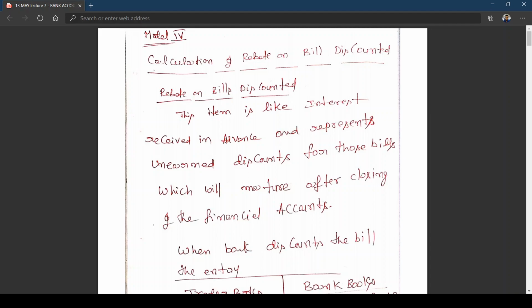In this category, I've been giving the headings model 1, model 2, model 3, model 4 for you to have clarity and to remember things. In the examination, if a problem comes, you should be able to have a clarity. So to avoid confusion, instead of going by units mentioned in the material, I have given the pattern of problems which you can expect in the examination. I am calling this a model. In model 4, I have written calculation of rebate on bills discounted, etc.